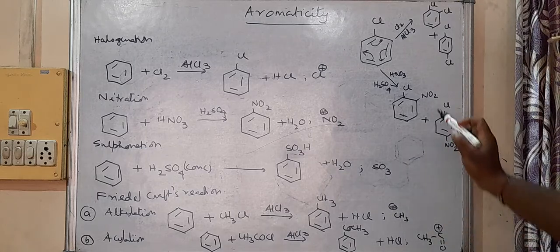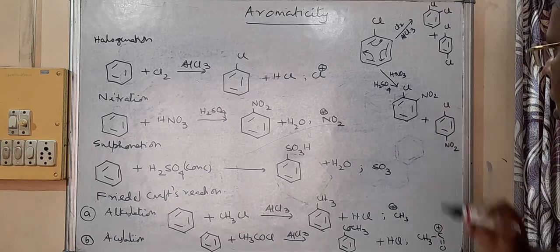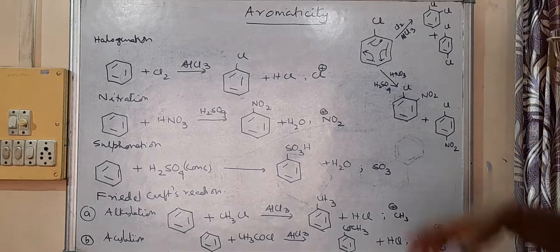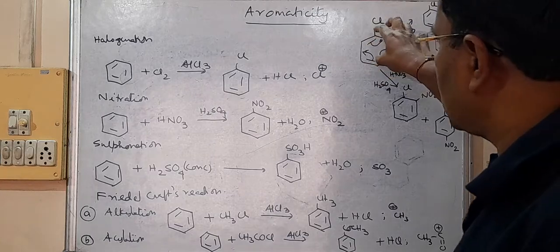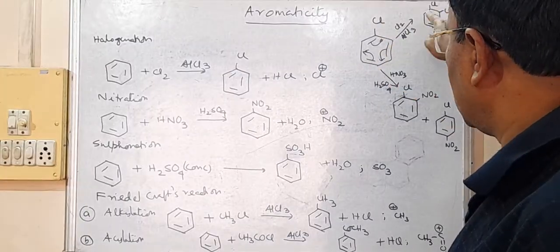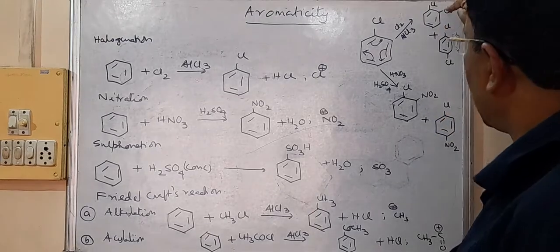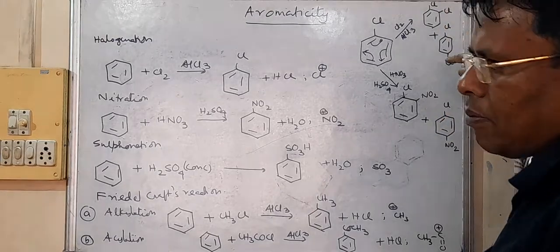So you see, once again we get ortho and para isomer. So whatever electrophilic substitution reaction you carry out of chlorobenzene, the incoming group will come at ortho and para position.